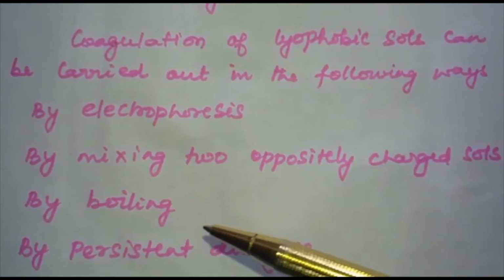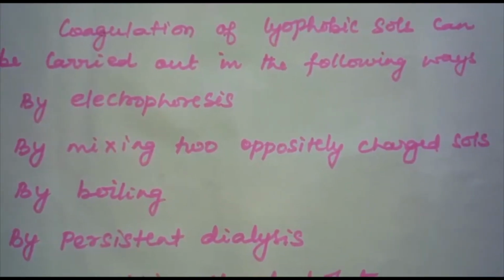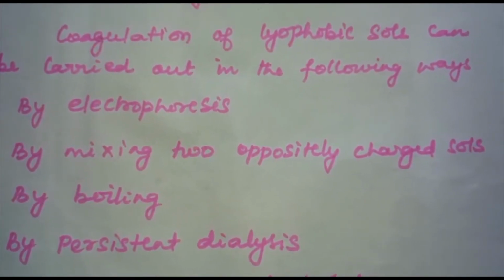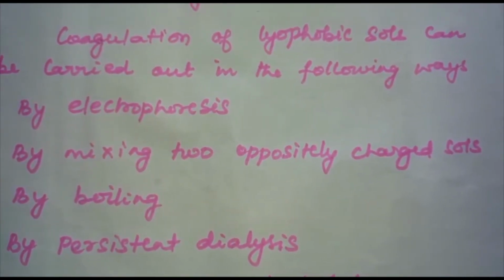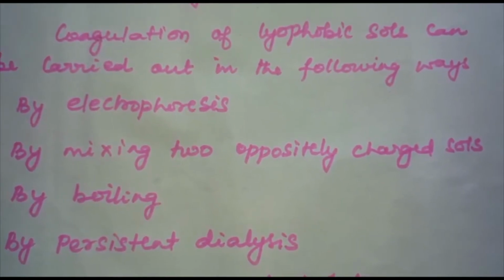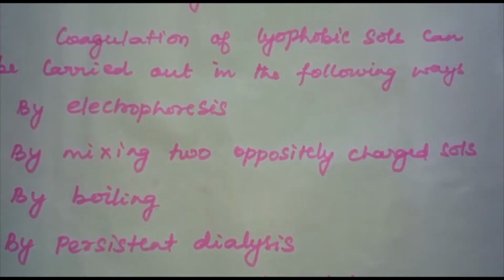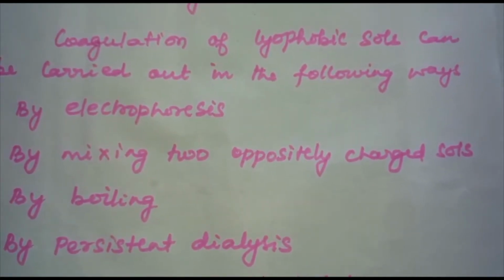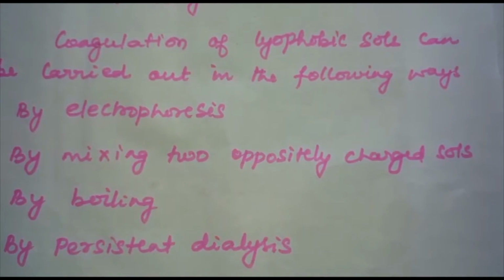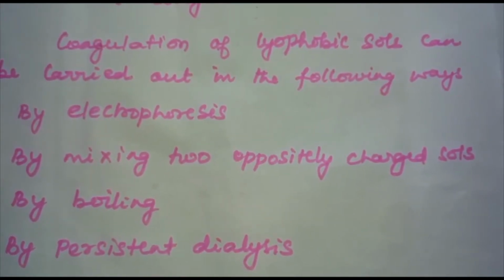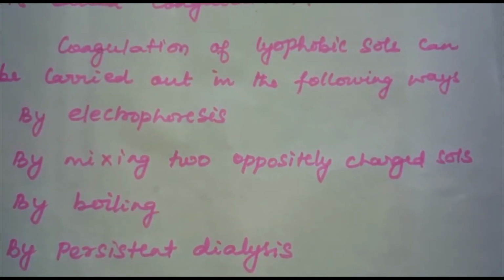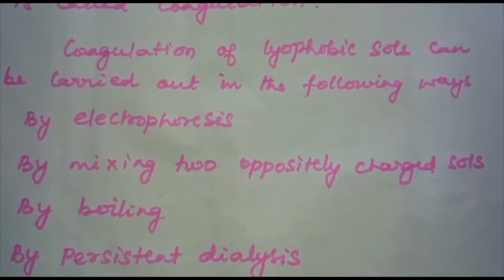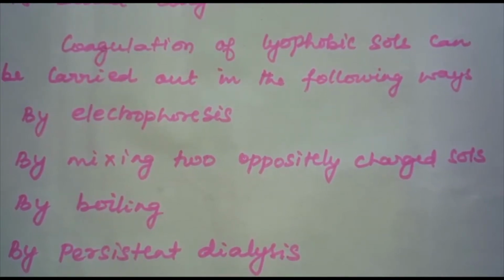Next one is by mixing two oppositely charged sols. How can coagulation be brought about by mixing two oppositely charged sols? Oppositely charged sols, when mixed in almost equal proportions, neutralize their charges and get partially or completely precipitated. Mixing hydrated ferric oxide, a positive sol, and arsenious sulfide, a negative sol, brings them into the precipitated form. This type of coagulation is called mutual coagulation.